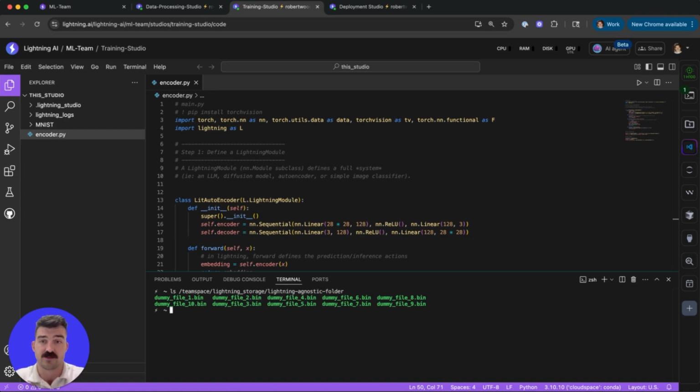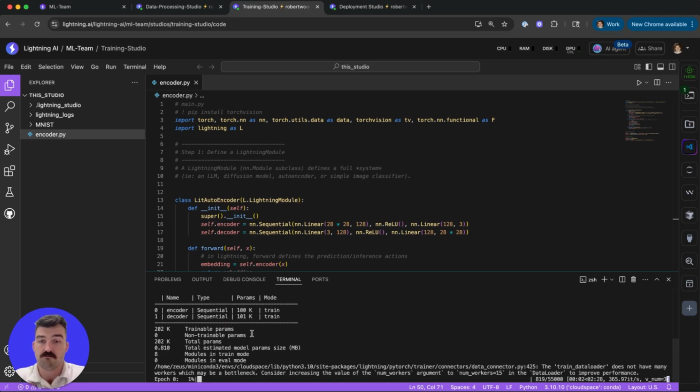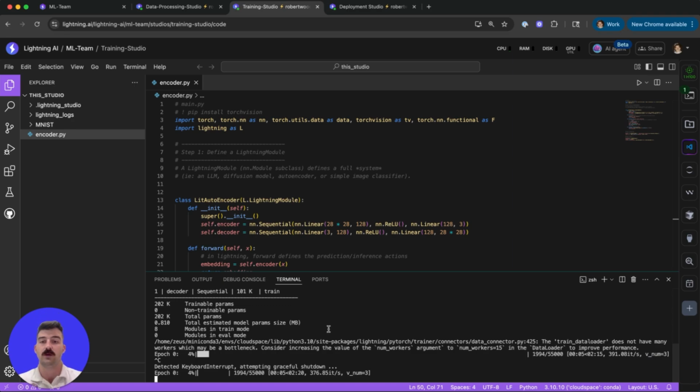Given I have the files ready for me, I could start my Python encoder here and start training on that data if I wanted to on this H100 machine, which is awesome. So now that I've started doing that, let's say I've trained the model and I want to be able to use that model for inference, and perhaps I'm writing data back to this folder so it can be reprocessed to retrain the model, let's say.